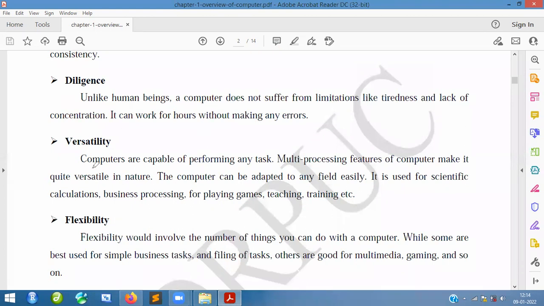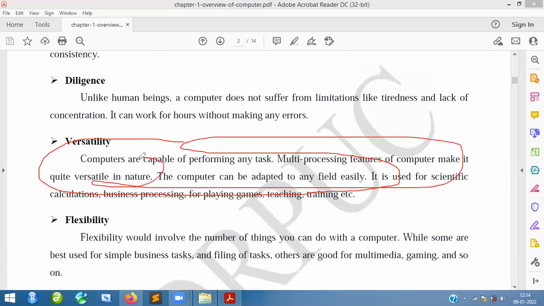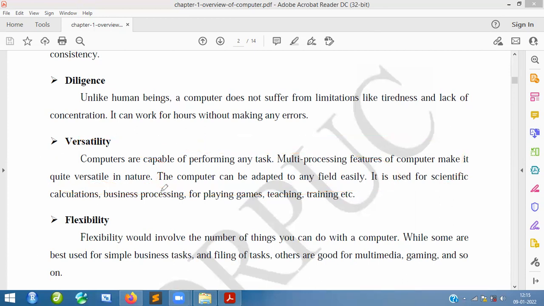So we can adapt computers in any field, and use them for business processing, calculations and games. We can play so many games, like zombie games, whatever it may be. Again, teaching and training, so many things we can do. That is why the computer is so versatile, and we can use it for the research field and the scientific field. People at ISRO, NASA and many others use computers because in every field we can use them. So one of the biggest advantages is the versatility of the computer.